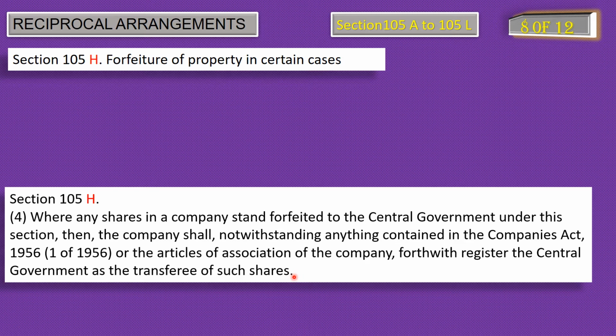Subsection 4 of section 105H says, if the forfeited property is in the form of shares of a company, then the central government will be in charge of such shares as a transferee of such shares. With this, we wrap up the topic forfeiture of property in certain cases.